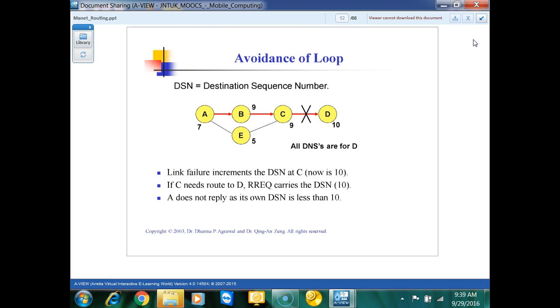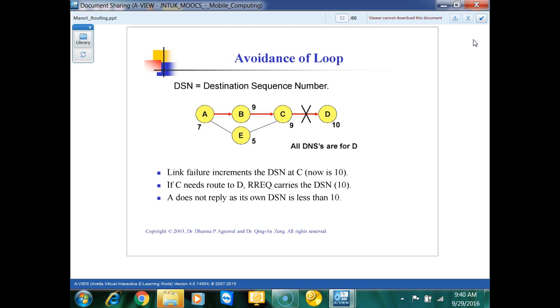But in this case, since the link is not there, A's sequence number will be less and C's sequence number will have increased. So if A's sequence number is less than what I am receiving from C, then I am not going to reply back. I will only reply back when my sequence number increases, for whoever is requesting the route from me.